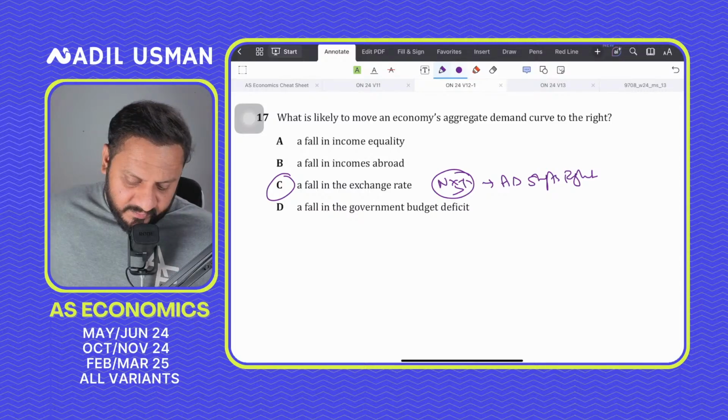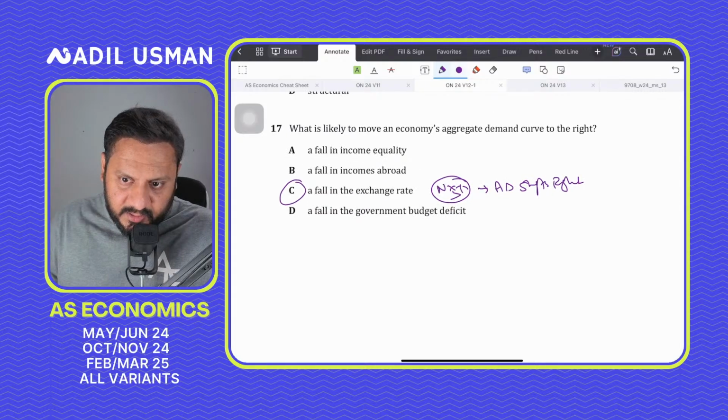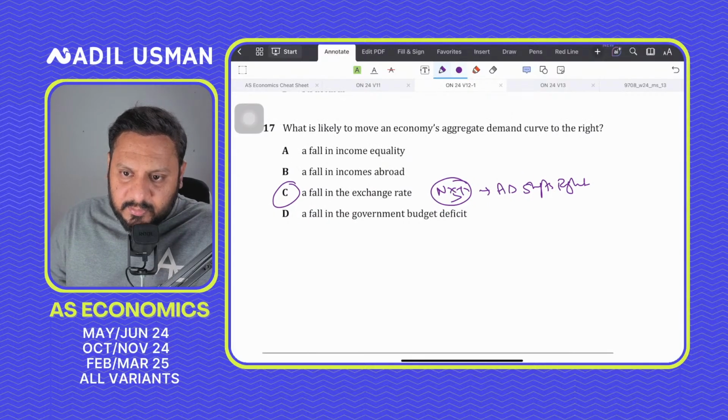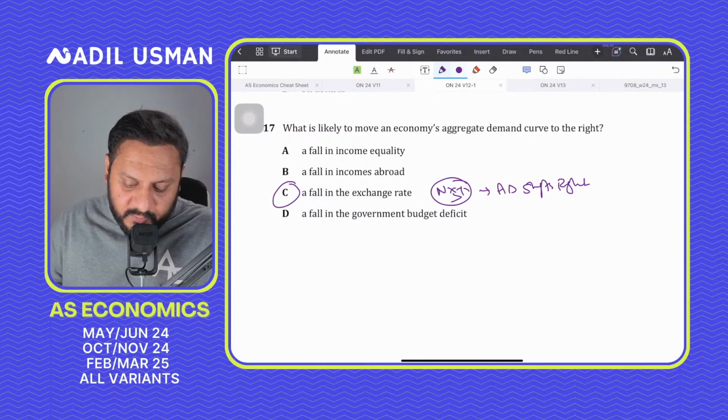Everyone, 17 should be C for Charlie. Prashant, Hunzila, Ariha, Abdullah, Salim, everyone of you, all four of you are correct.